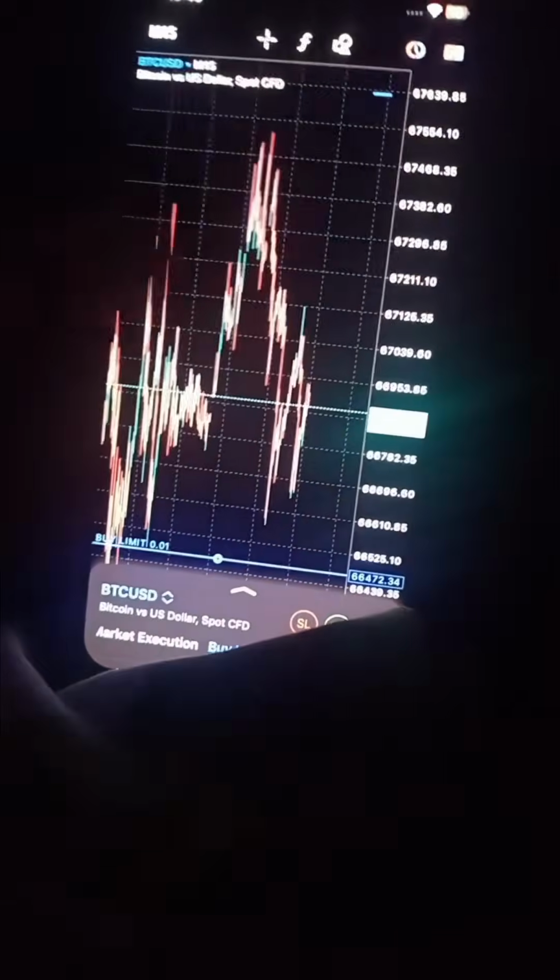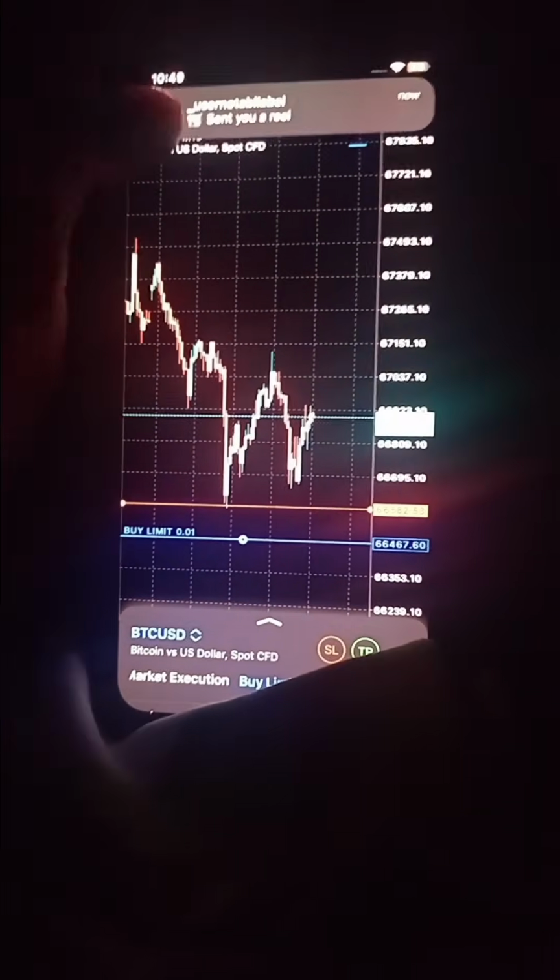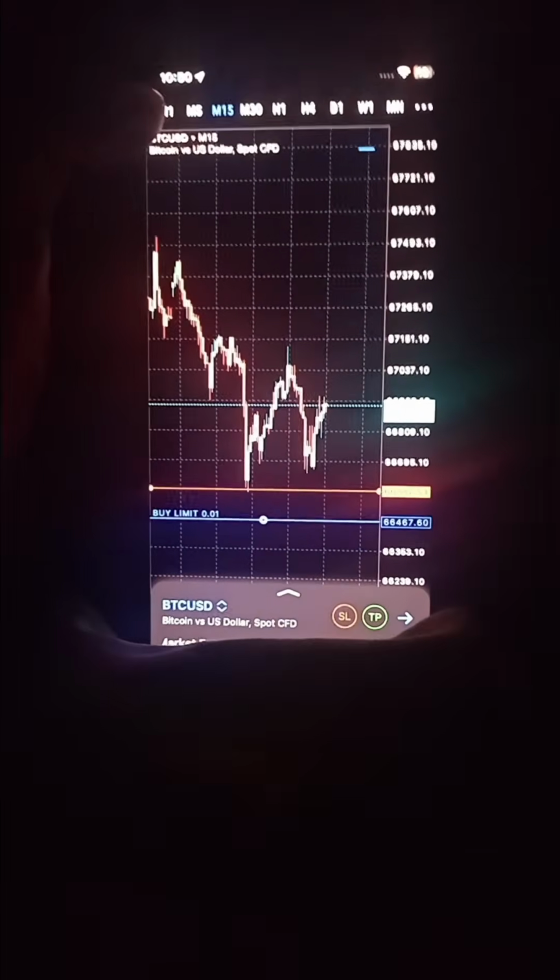I'm currently laying down in bed. So this is the trade that I took. Wait, just wait. Here is the key level, and then as you can see, the price in the lower time frame. Oh no, wait, sorry for my bad recording guys. It's my first video so far.